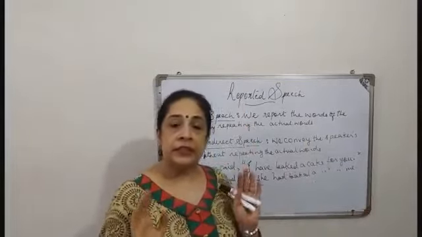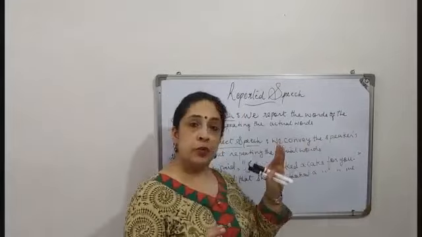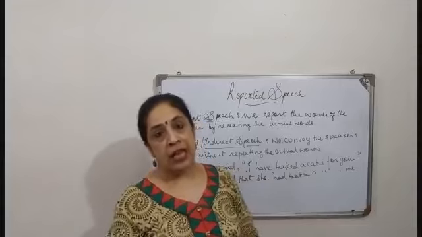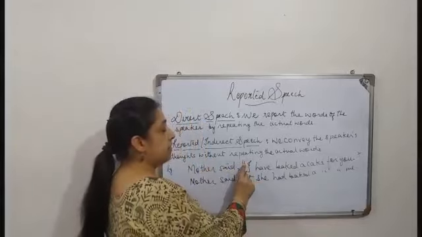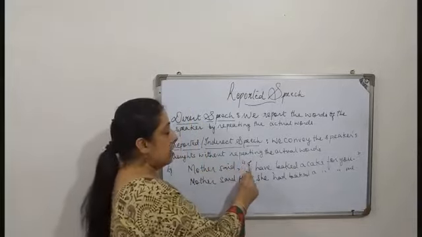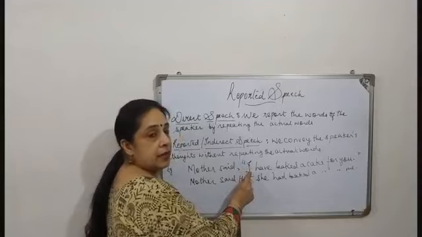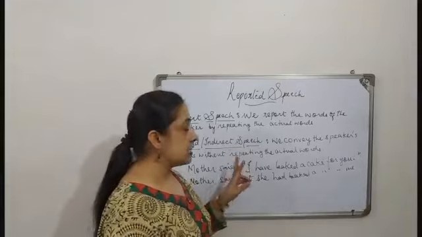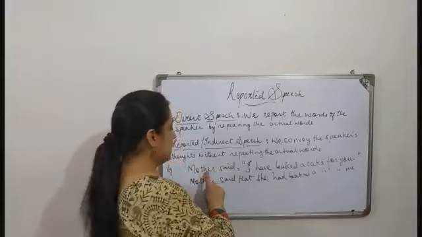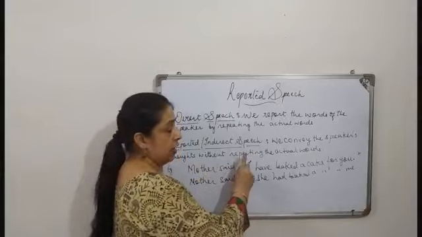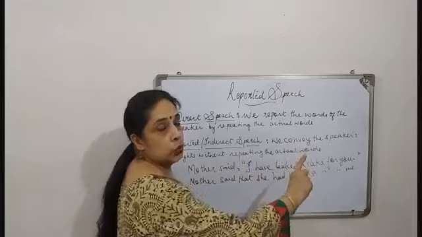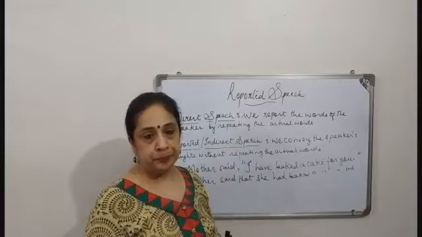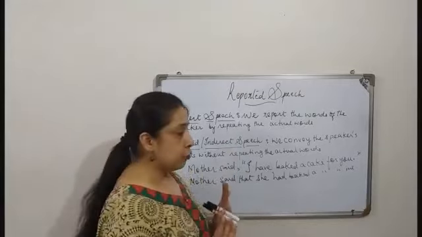We have to remember this. In direct speech, we put all punctuation marks. In indirect speech, we do not put any punctuation mark. And we have to keep in mind that whenever this inverted comma opens, whatever the word is, this will begin with a capital letter. Now here it is I, but suppose mother said, comma, inverted comma open, how are you? H, H-O-W, H will be capital. Alright? We have to keep this in mind.